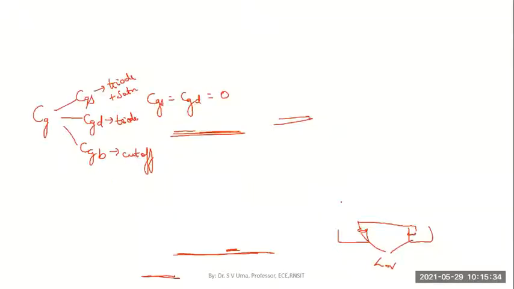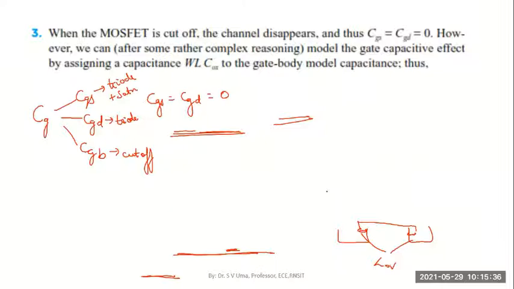And later on, when the MOSFET is cut off, both the capacitors will be zero because the channel is completely absent. Remember, when the MOSFET is cut off, there is no channel existing. If there is no channel, then a capacitor cannot be formed because the negative plate is absent.